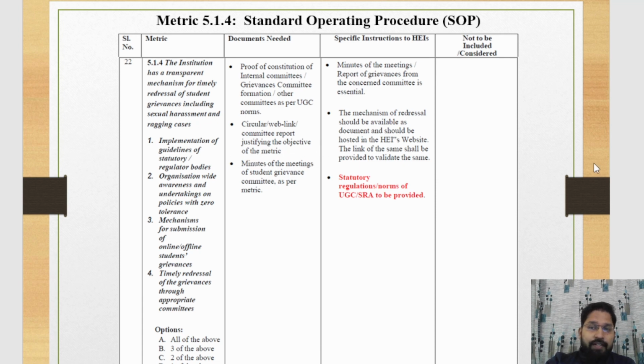It means if you circulate any notice and template, and if you conduct any awareness activity regarding this, then you can add it in this matrix as a proof. Minutes of meeting of the student grievances committee as per the matrix. If you conduct any meeting regarding the student grievances, then you should also submit proof of that notice and MOM of the meeting.